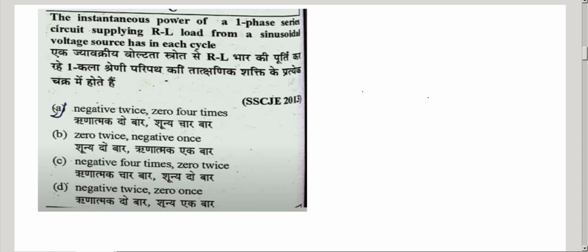In each cycle. So in each cycle, instantaneous power, observe the question carefully. The instantaneous power of a single phase series RL circuit from a sinusoid has, in each cycle: negative twice, 0 four times; 0 twice, negative once; negative 4 times, 0 twice; negative twice, 0 once.